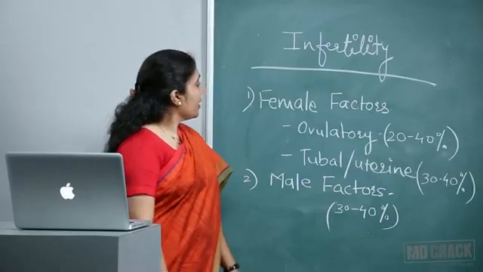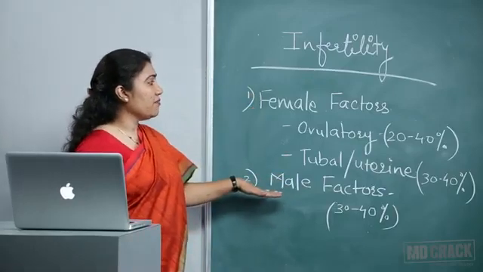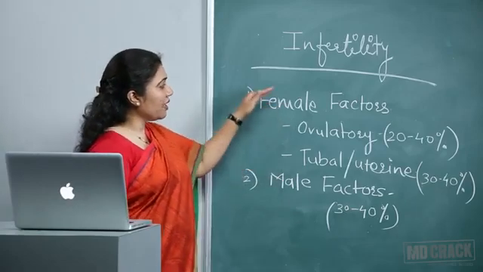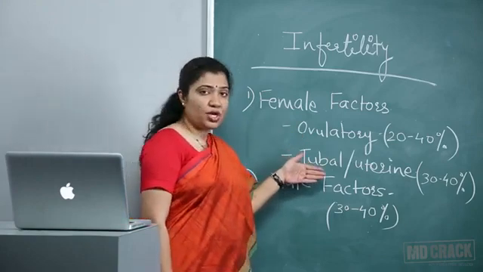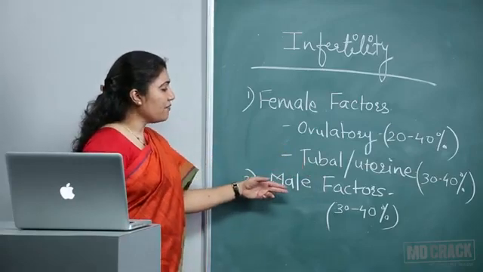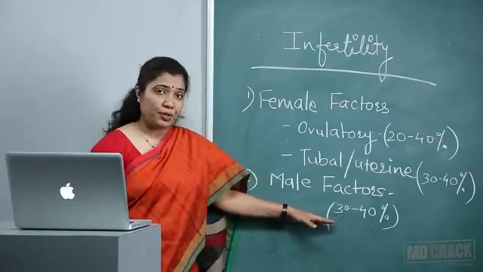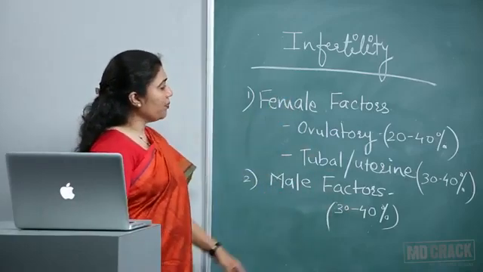Now, as you can see on the board, infertility, we have female factors and male factors. And in female factors, two most important factors I have written. There are many, but what I have written is ovulatory and tubal and uterine. So these are two important female factors, and male factor is also very important because it shares almost 30 to 40% of the responsibility of the total infertile couple group.